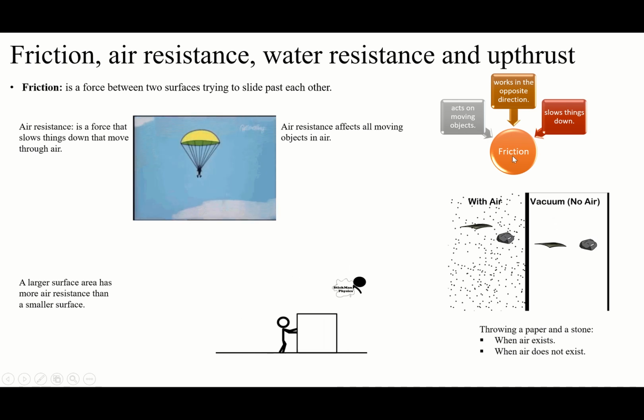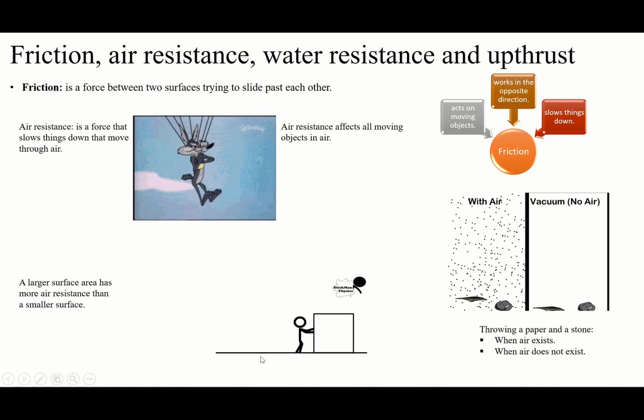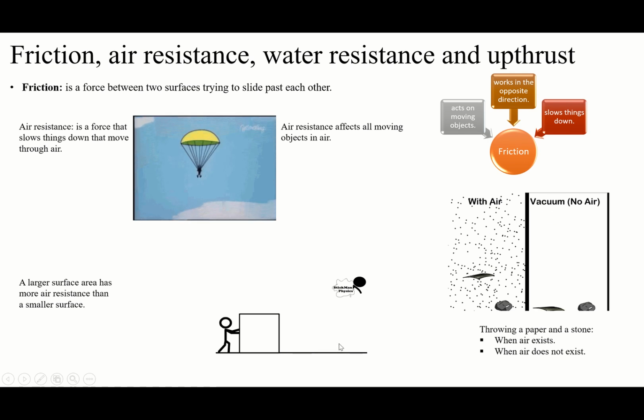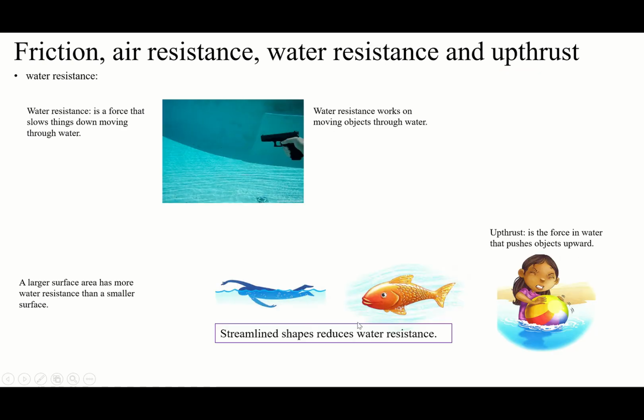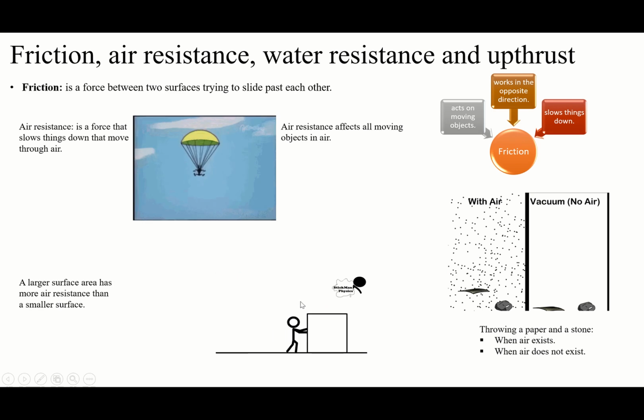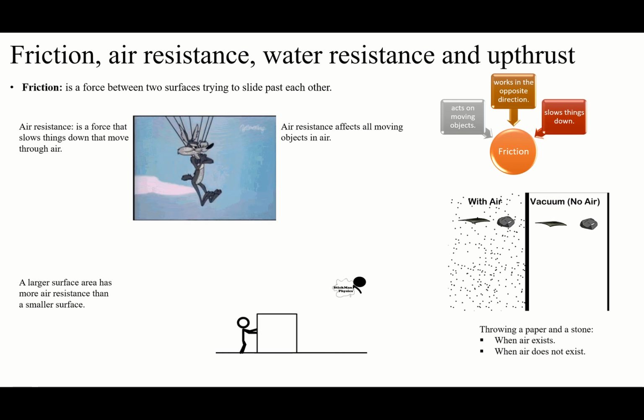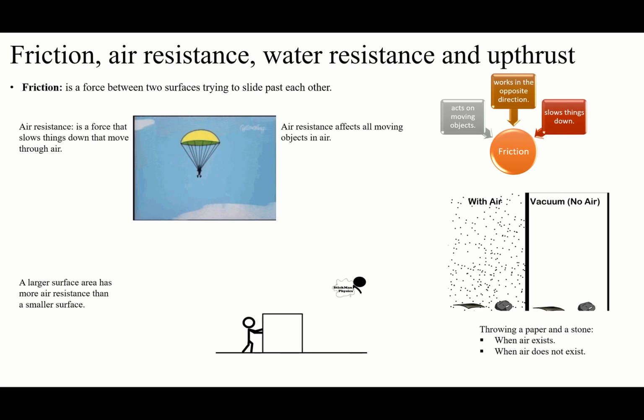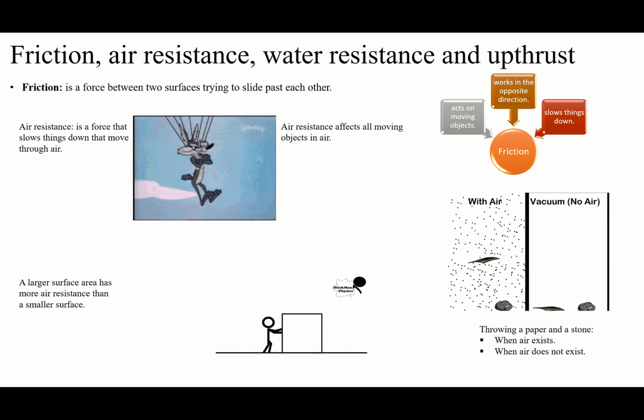So it's like that. And friction always slows things down. It means if we remove the friction force here, we can push it faster. But because of friction, it will be a little slower. Also, friction can increase with roughness. If the surface is rougher, the friction will be more. If it's smoother, it's going to be less. So there is friction, but the amount is different. When two surfaces move on each other, 100% we have friction, but the amount is different. How rough it is is different, so this is going to change the friction.